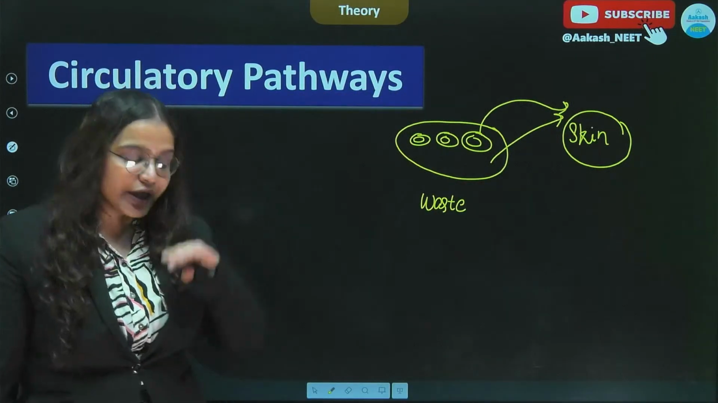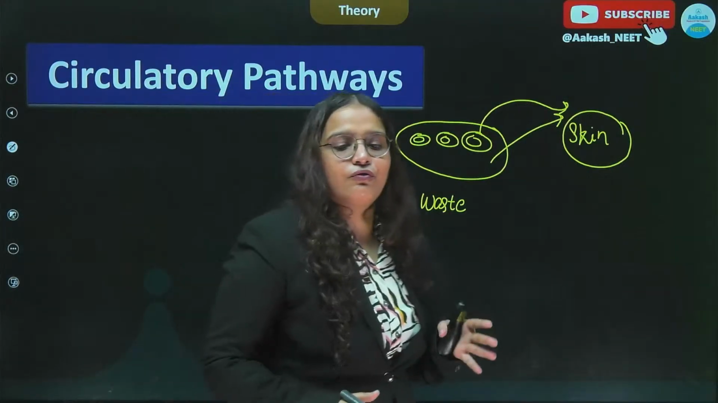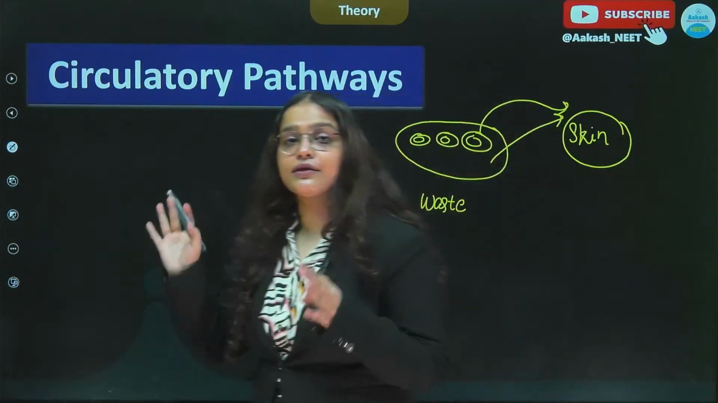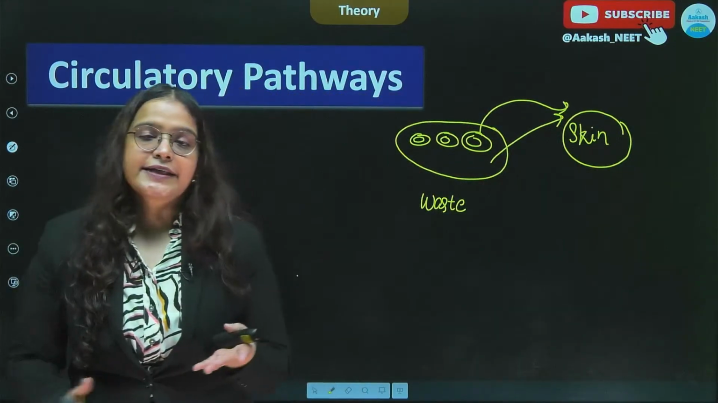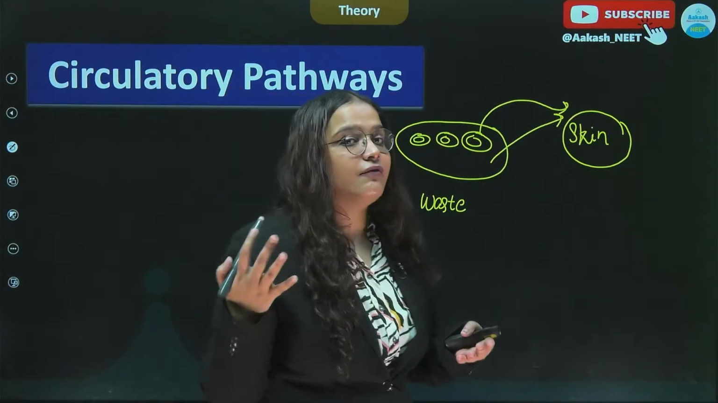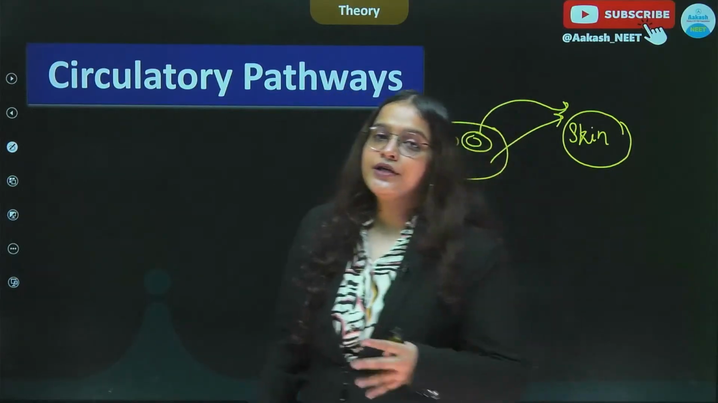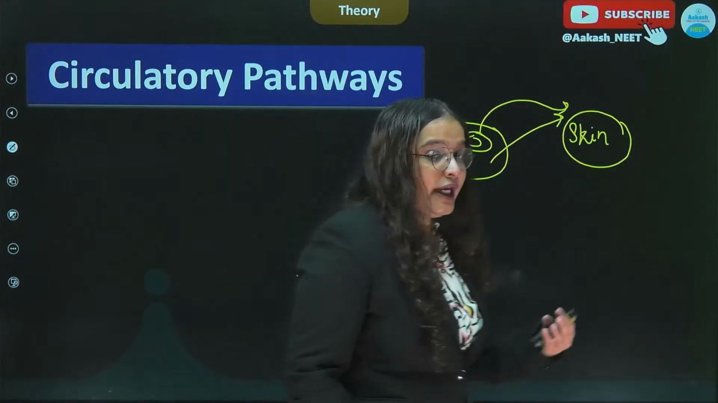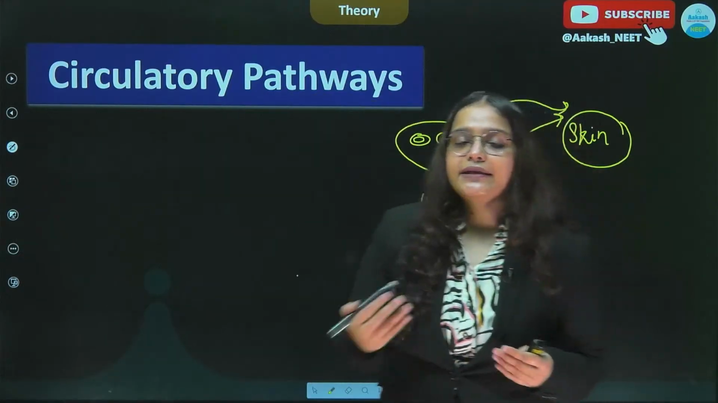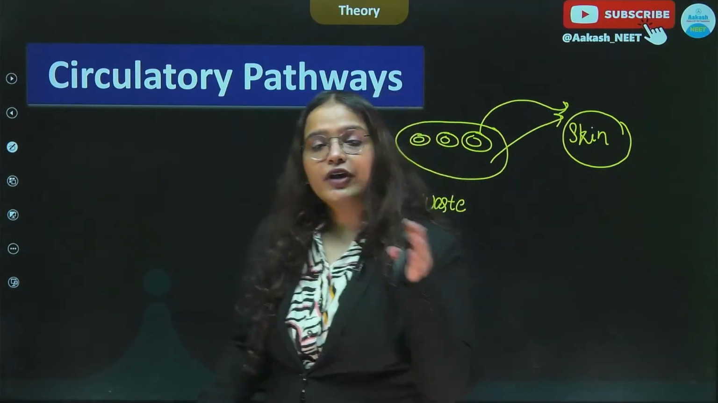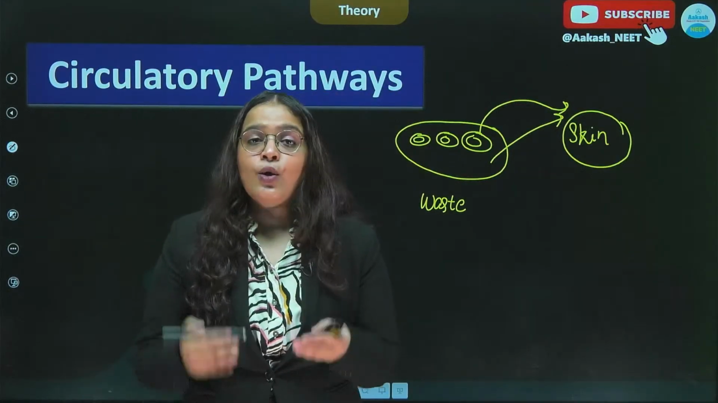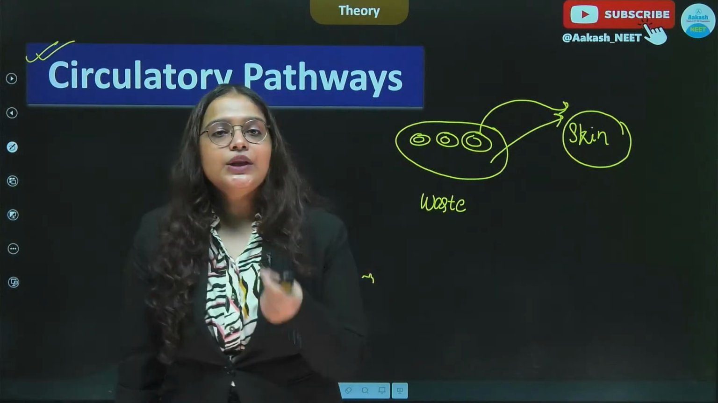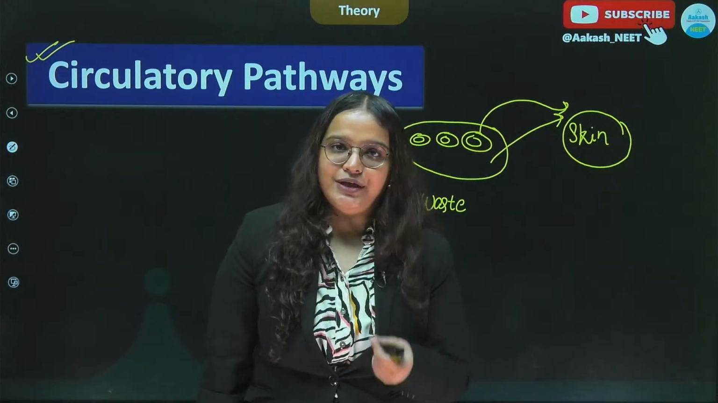So here comes the role of the circulatory pathways or the circulatory system, which has developed over the course of evolution in different organisms. As we will discuss, we will figure out that as complexity increased with the course of evolution in animals, the circulatory system or the pathways became more specialized.